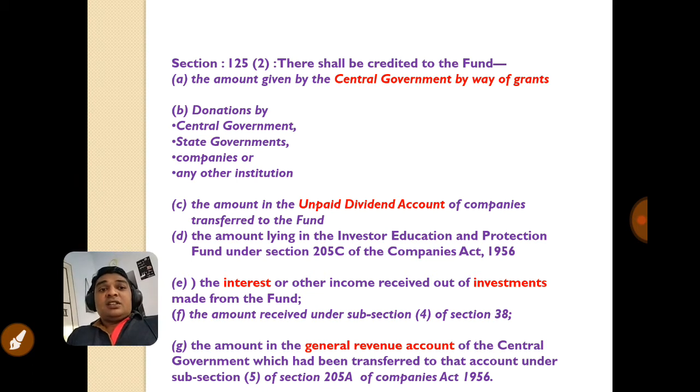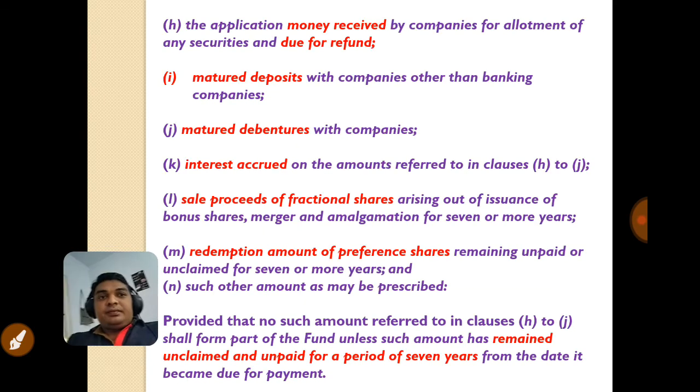The next amount is the amount in the General Reserve account of the central government which had been transferred to that account under subsection 5 of section 205A of the Companies Act 1956. This is another amount which was earlier used to be transferred under section 205A of the Companies Act 1956. Next amount is the application money received by the companies for allotment of any securities and due for refund.